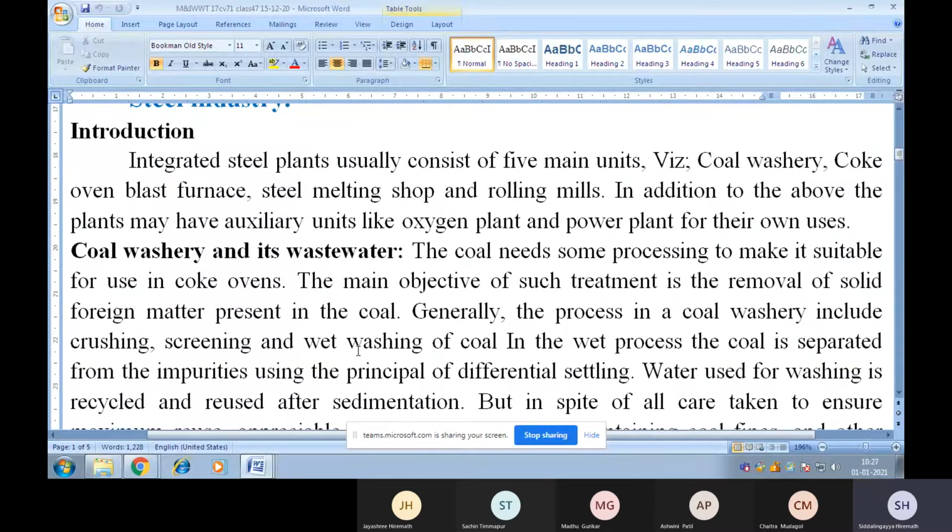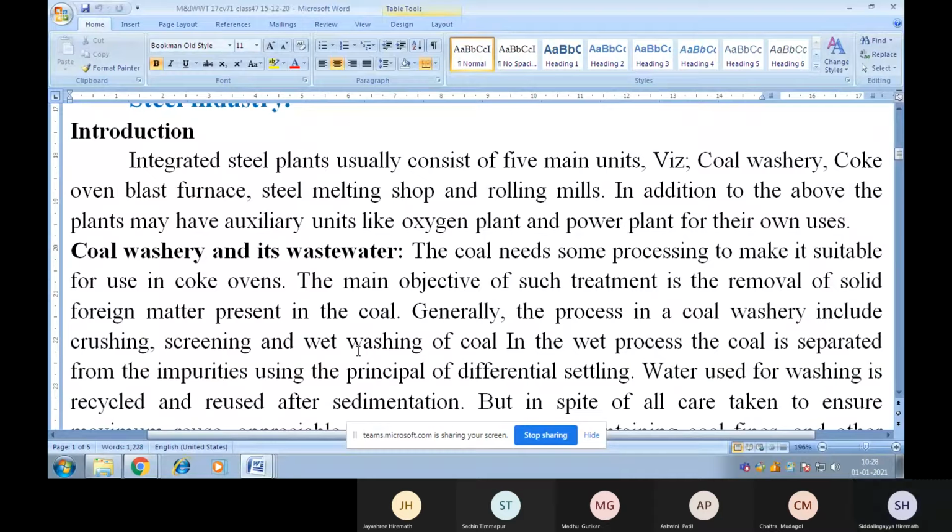Integrated steel plants usually consist of five mains: coal washery, coke oven, blast furnace, steel melting shop, and rolling mills. In addition, the plants may have auxiliary units like an oxygen plant and power plant for their own uses.